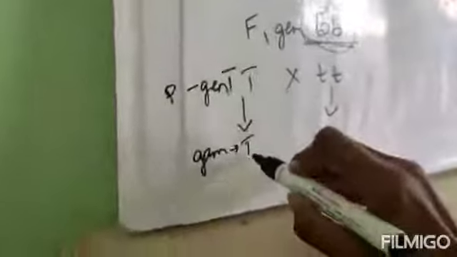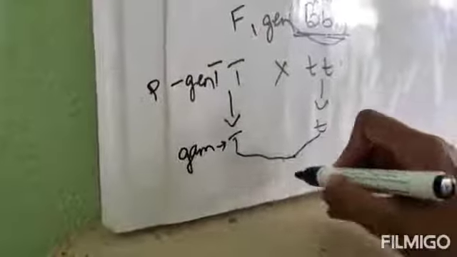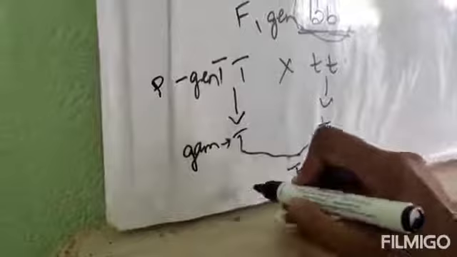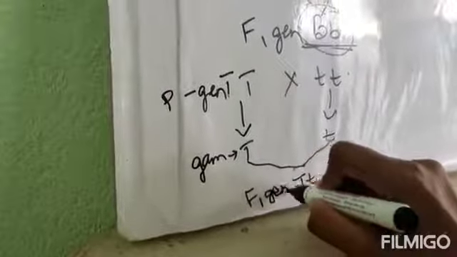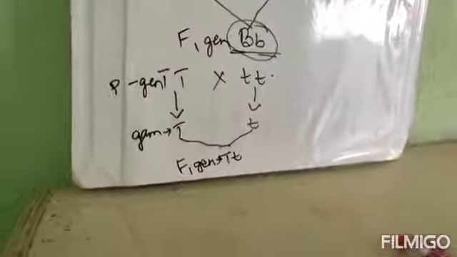Now in the F1 generation, what will happen? They will actually intercross. So we are getting hybrid tall plants in the F1 generation. The option will be A. 5A is the answer.